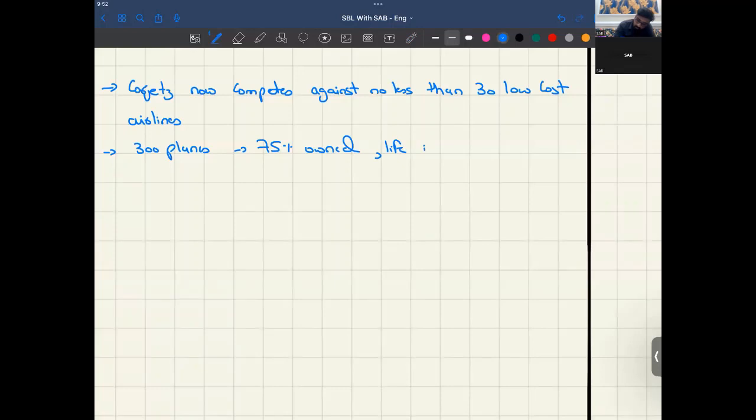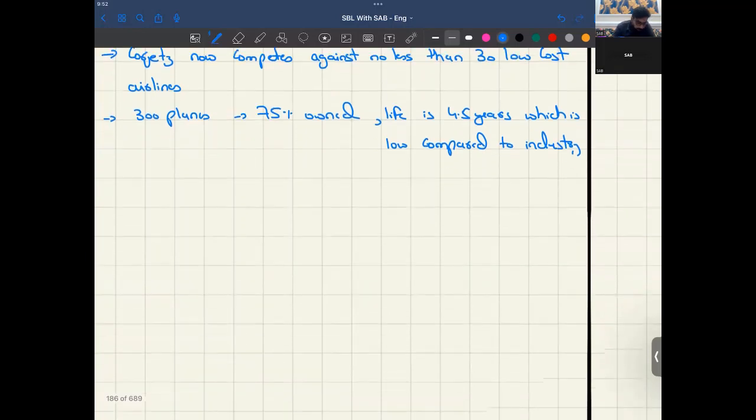The fleet life is 4.5 years, which is fine, right? Which is low compared to the industry. It's low if compared to the industry.